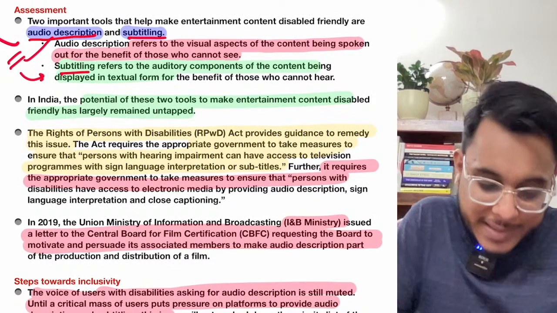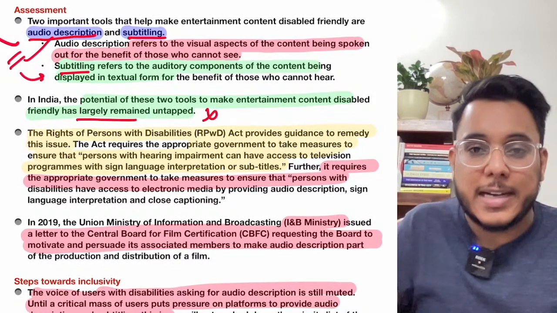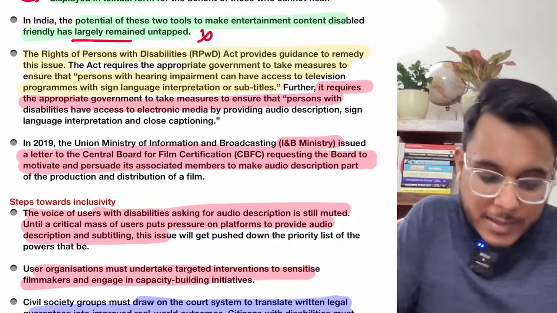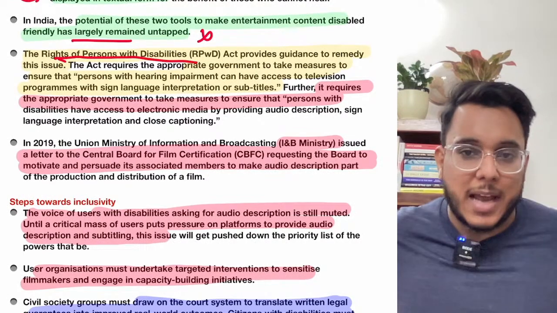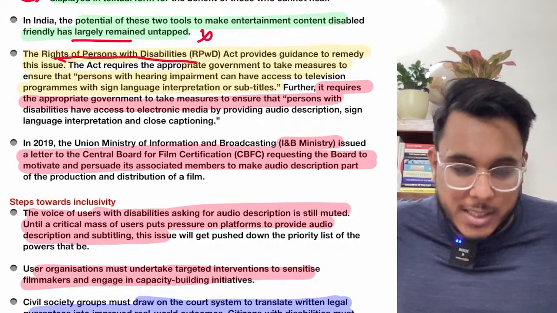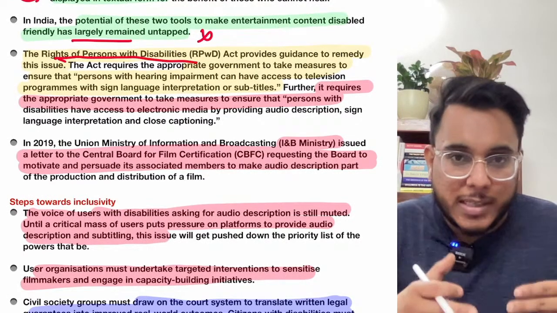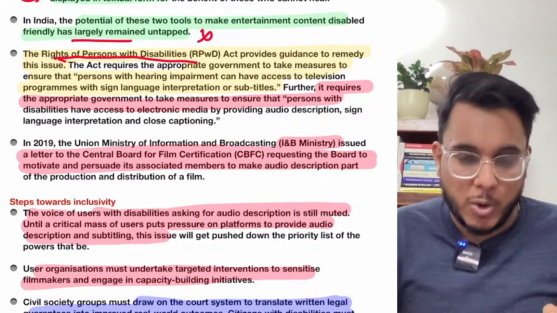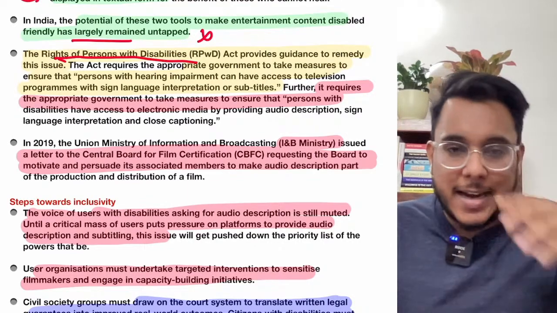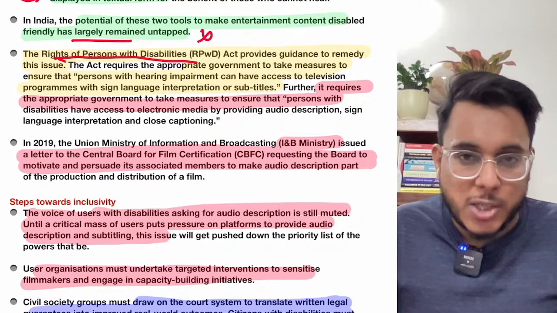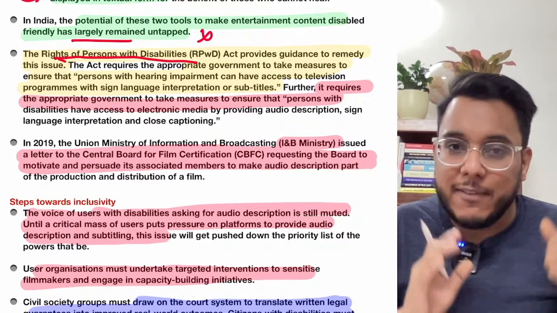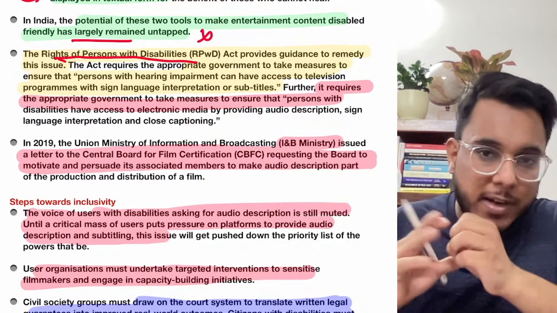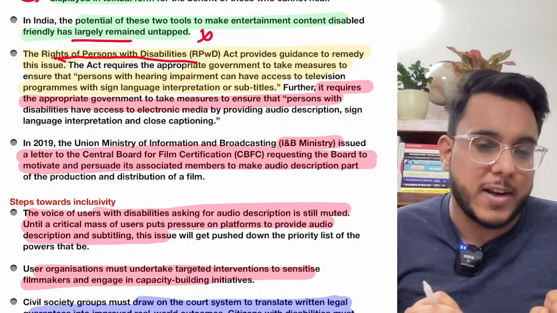But in India, these kinds of things have been untapped, they have been ignored. Now I told you already that we have the Rights of Persons with Disabilities Act, and this particular act came in 2016. Guys, understand, before this we had the Persons with Disabilities Act of 1995. But since then we have signed the International Convention on the Rights of Persons with Disabilities and many frameworks. For example, we signed the Incheon framework, inclusive developmental goals under the Incheon framework.